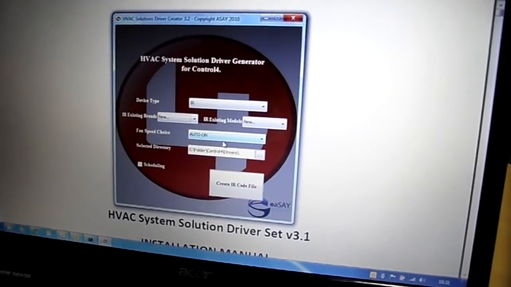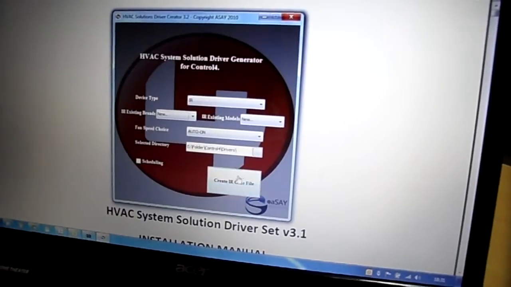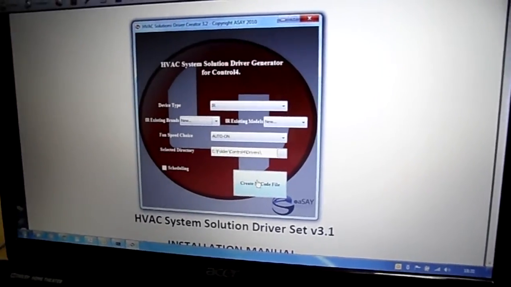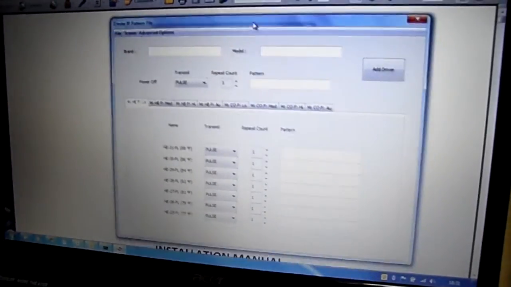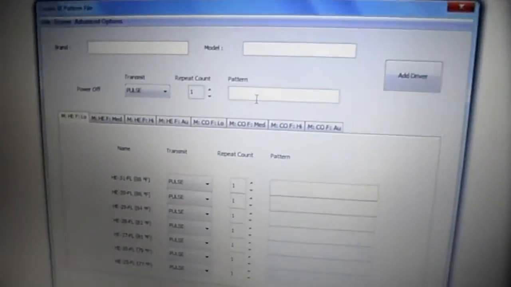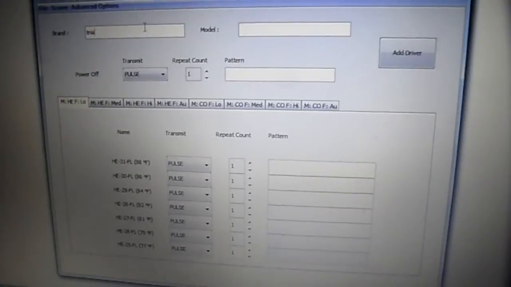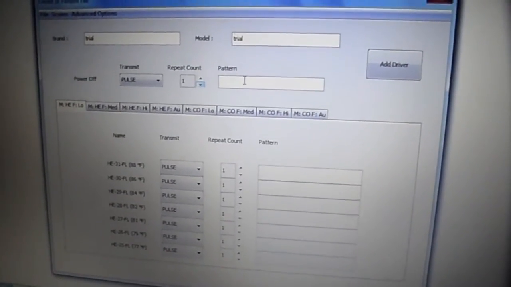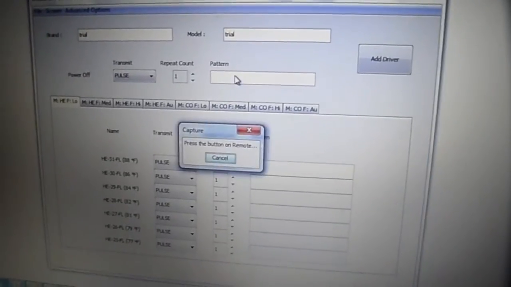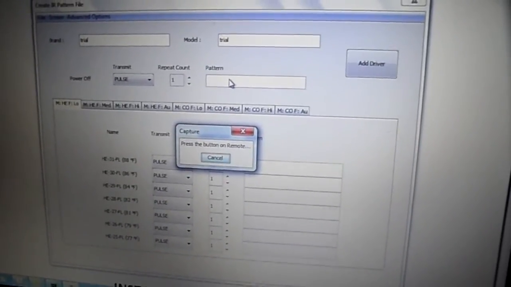Fan speed choice is not important. As you see, the button is changed when you select new. This window will appear when you trigger that button. Do not forget to enter a brand and model, and do not forget to put the power off command.